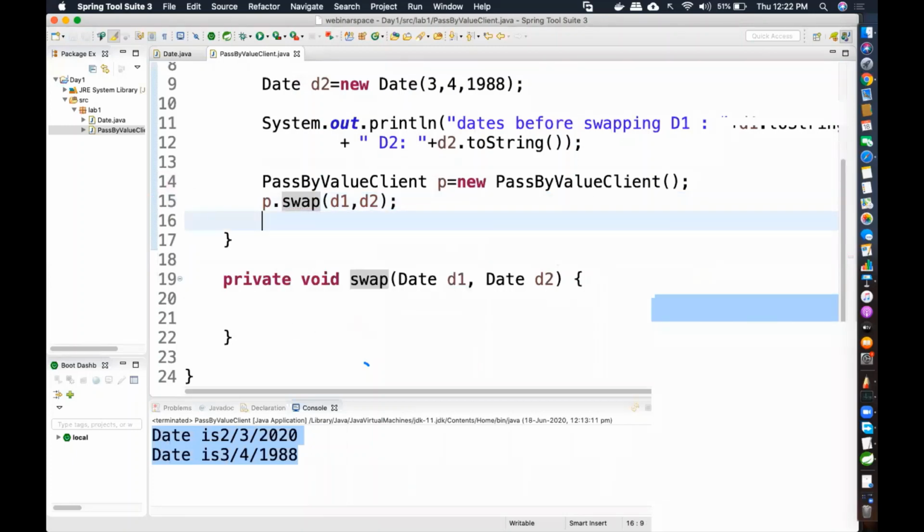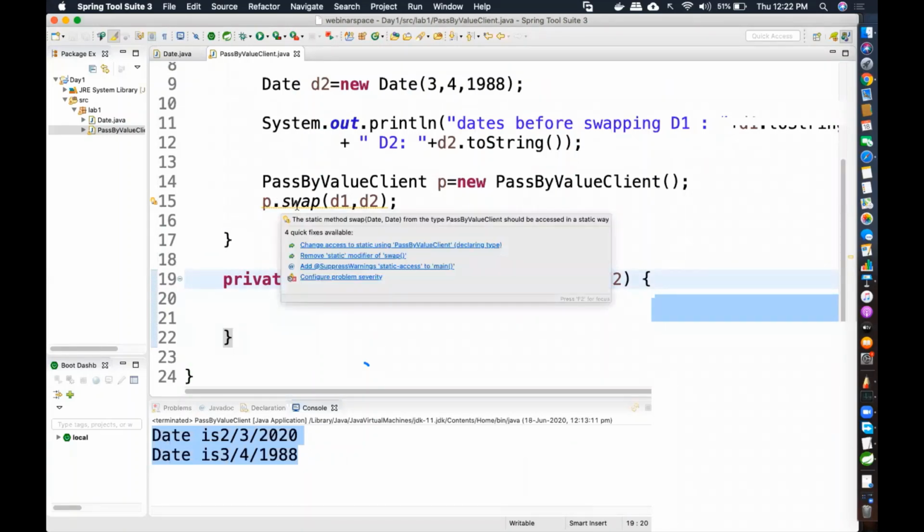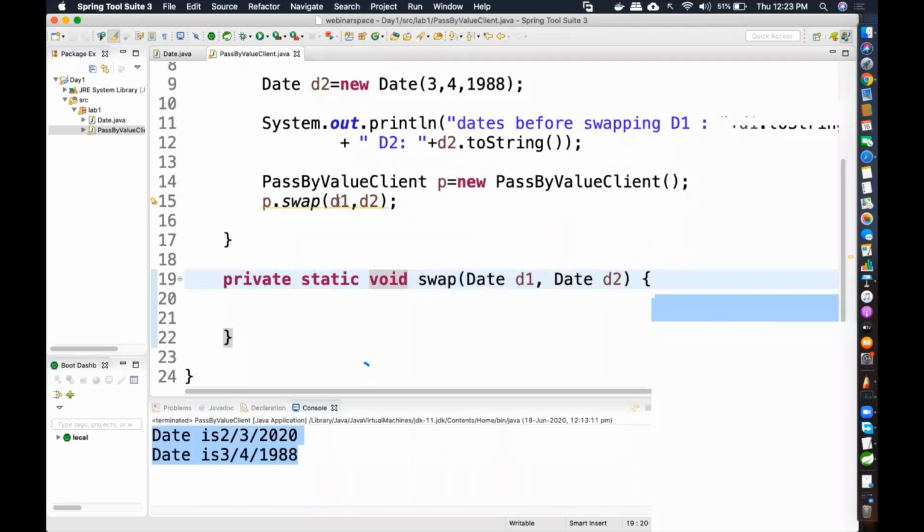It's up to you how you want to access it. Either you create an object and access it, and then this will not be static, or I make this static. If I make it static, it tells me you can access it in a static way. I told you there is no error, it is only a warning that is coming. So this is that warning. Through an object, if you're accessing a static method, it gives you a warning.